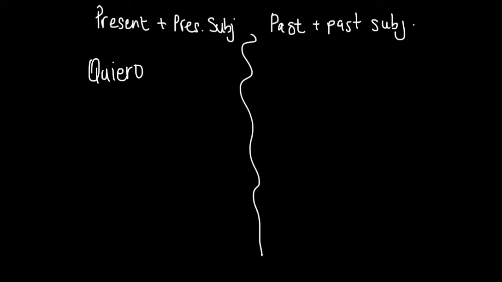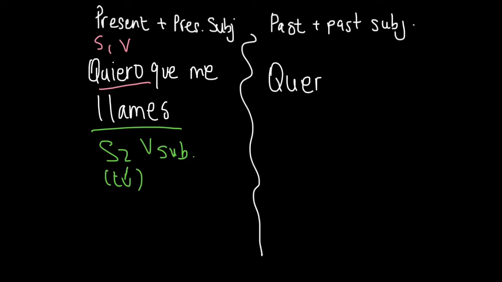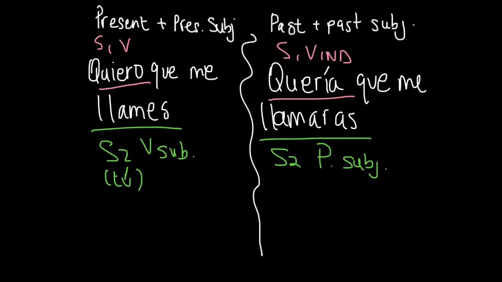So let's take a look at two examples. Quiero que me llames. I want you to call me. So subject 1 is in the present tense, and then subject 2 is you, and the verb is in the present subjunctive. Quería que me llamaras. I wanted you to call me. So verb 1 is in the imperfect. Subject 2, which is you, uses the verb in the past subjunctive, llamaras.